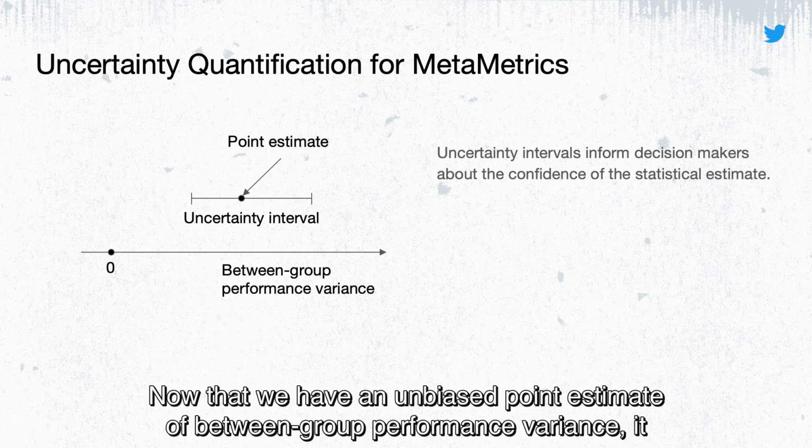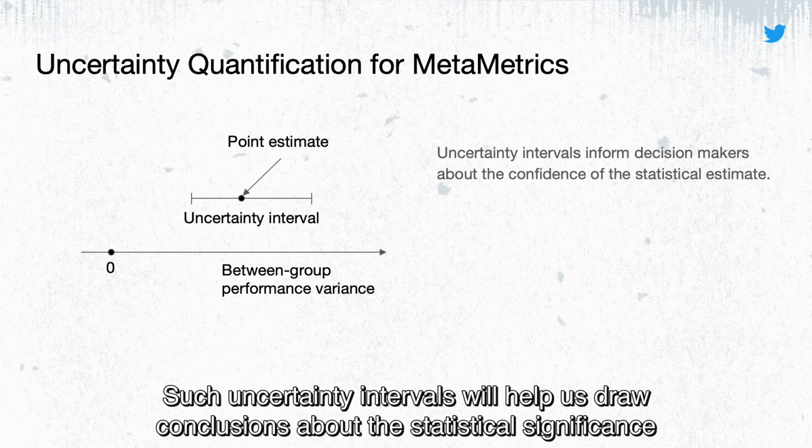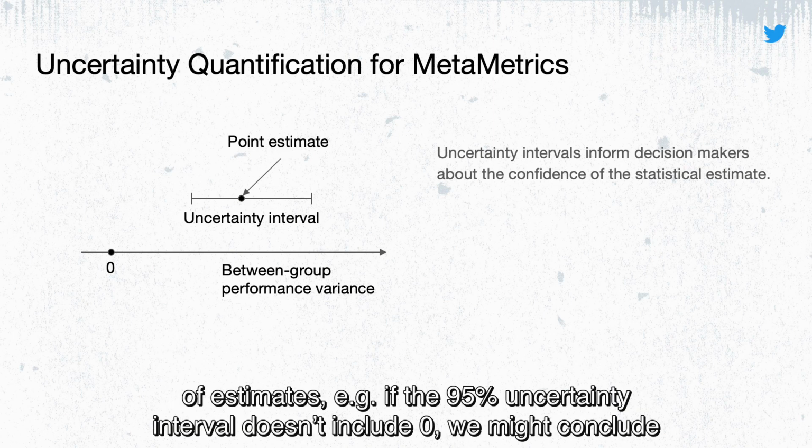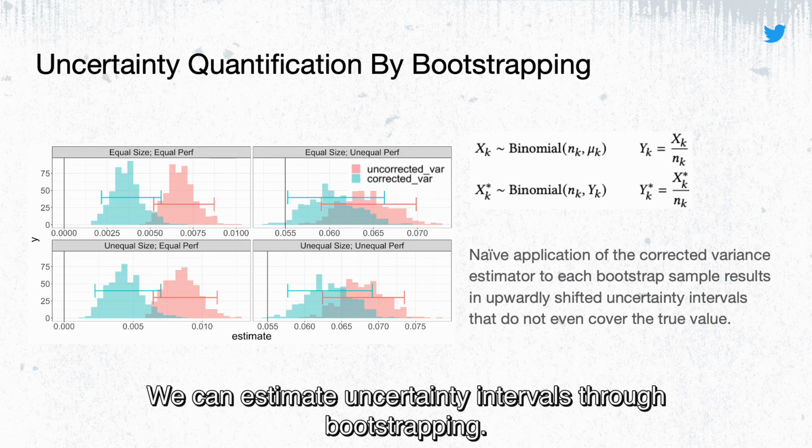Now that we have an unbiased point estimate of between group performance variance, it would be useful to also work out the uncertainty interval for this estimate. Such uncertainty intervals will help us draw conclusions about the statistical significance of estimates. For example, if a 95% uncertainty interval doesn't include 0, we might conclude that the model's bias as measured by group-wise performance variance is statistically significant. We can estimate uncertainty intervals through bootstrapping.